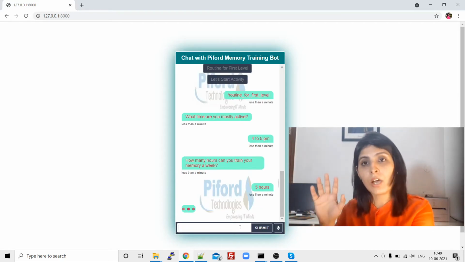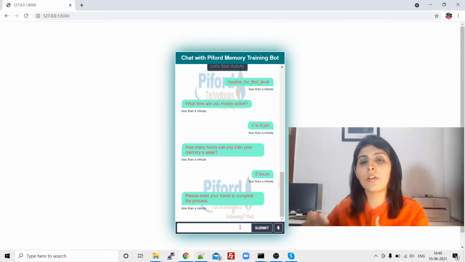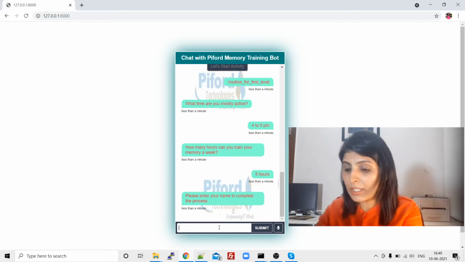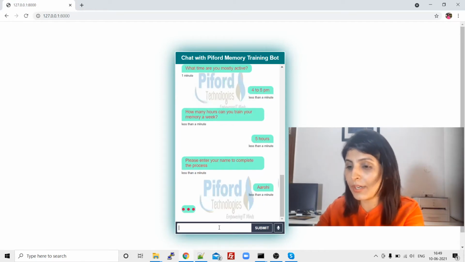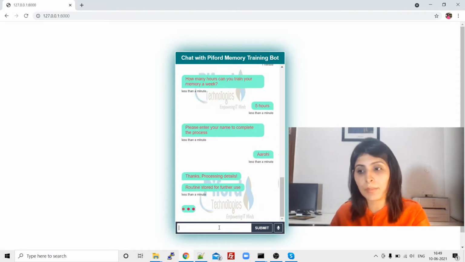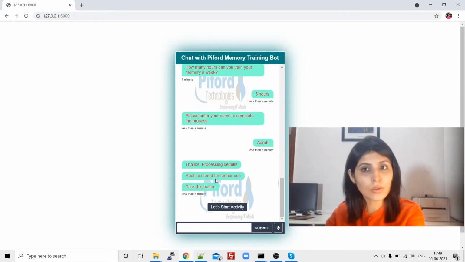So now the chatbot has these details. From the next day, on the basis of these details only, the chatbot will chat with that patient to train the memory of the patient, right? To complete this process, we have to enter our name once again, okay? Now this routine will get stored in our database, right? I'll share that part later with you, like what we are doing in the database. So right now that routine is stored.